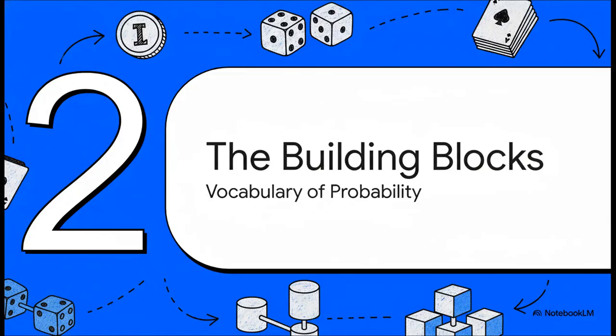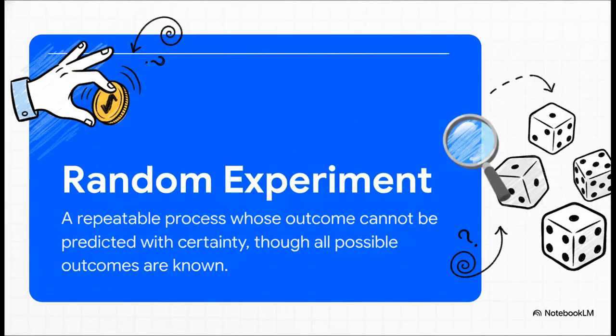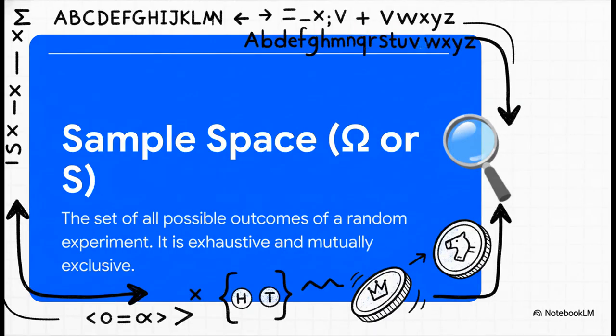Okay, so to get a handle on this, we've got to learn the basic vocabulary first, the building blocks of this new language. First up is something called a random experiment. Now, I know that sounds super technical, but it's really not. It's just any process where you can't predict the exact outcome for sure. The perfect example? Tossing a coin. You know it's going to be either heads or tails, but you just don't know which one it'll be on this particular flip.